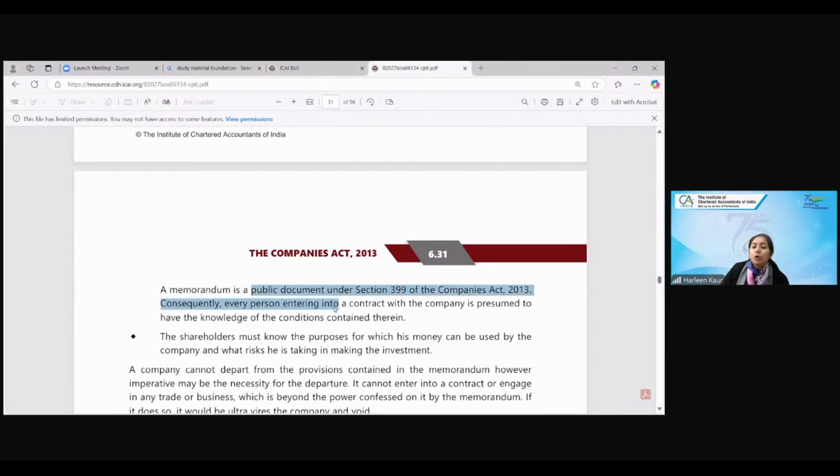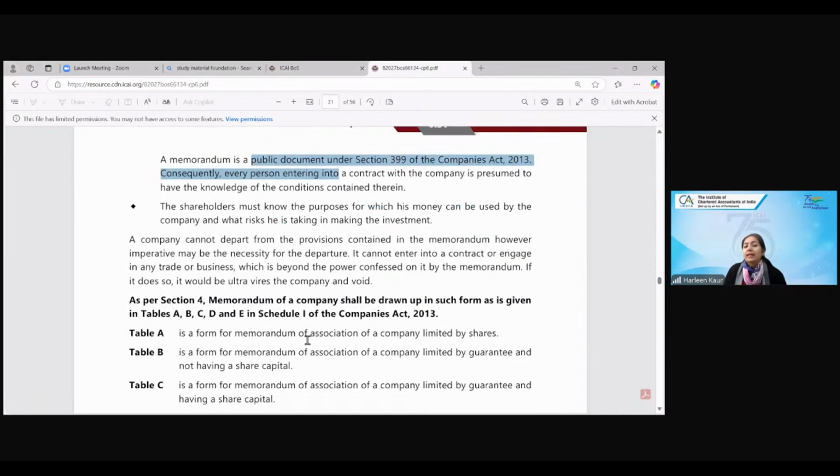Memorandum is a public document under Section 399. It says it's a public document. Every person entering the contract is presumed to have the knowledge of the condition. So when Ankit comes to enter into a contract with ABC Limited, it is presumed that he has the knowledge of the memorandum. So tomorrow if the company says that we are not going to pay you, Ankit, who will be at loss, Ankit or ABC Limited?